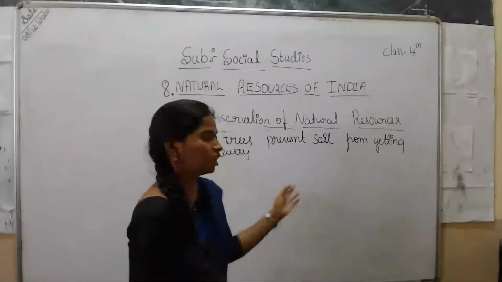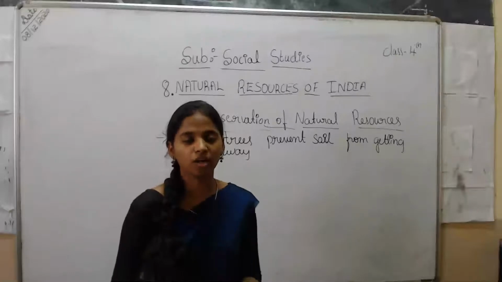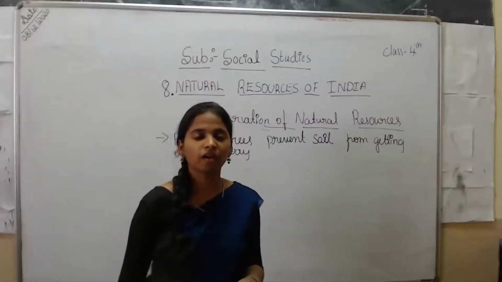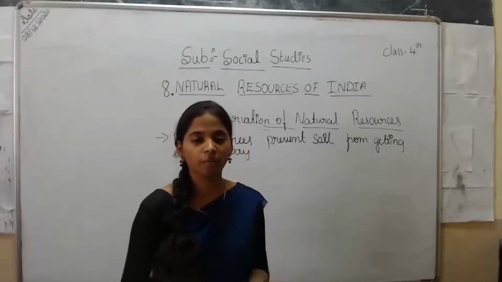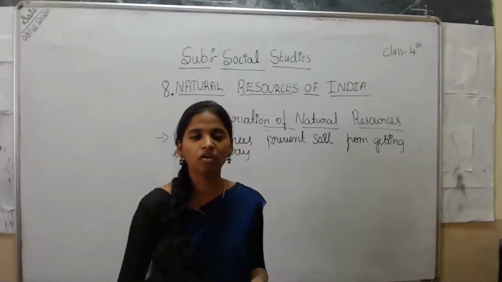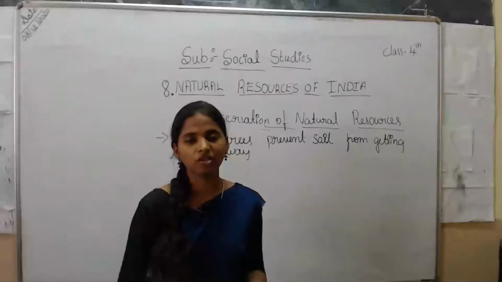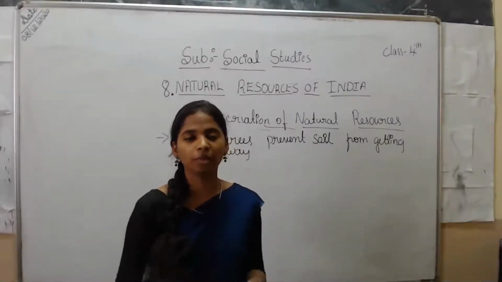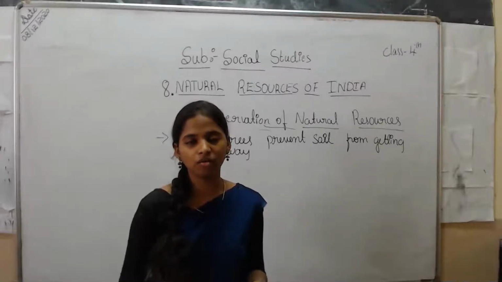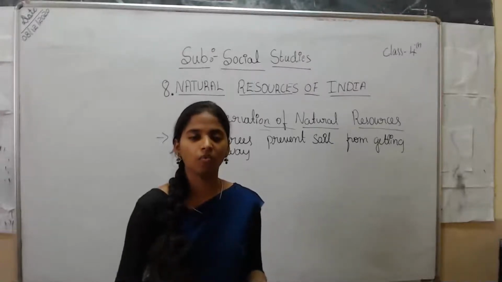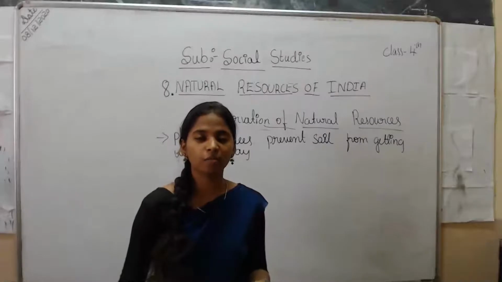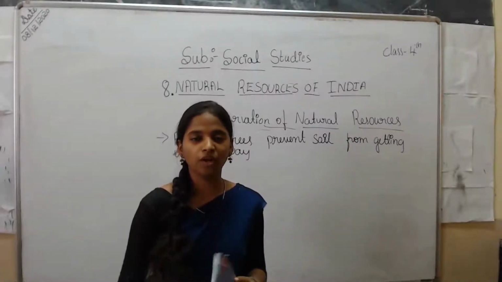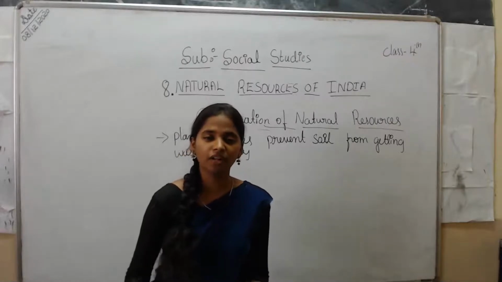Otherwise what happens? There will be soil erosion. I hope you know what soil erosion is. Soil erosion means a place where no crop will grow. When the good soil which is helpful for growing the crops is washed away, what will be remaining there? There will be nothing good remaining in the soil, hence the crop won't grow. So if you grow trees in that place, the soil will be standing firm. Then you can grow the crops very easily.